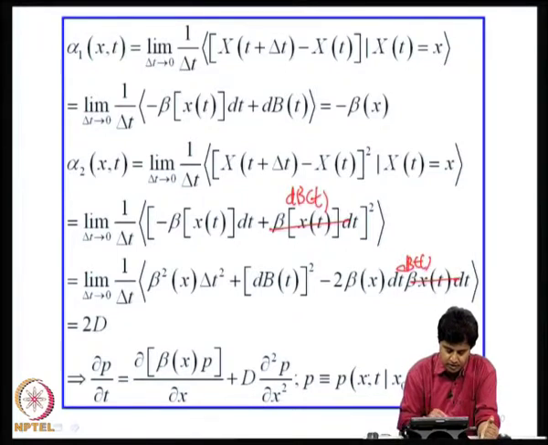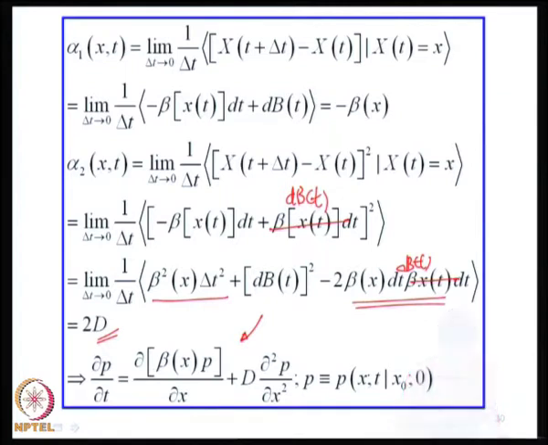Now, the first term, beta square into delta t square divided by delta t, would be delta t, and as the limit delta t goes to 0, that goes to 0. The cross term has dB t whose mean is 0, therefore this term goes to 0. So, I am left with 2D. Therefore, what is the Fokker-Planck equation? The dou p by dou t is equal to dou by dou x of beta x into p plus D into dou square p by dou x square, where p is this transition probability density function.